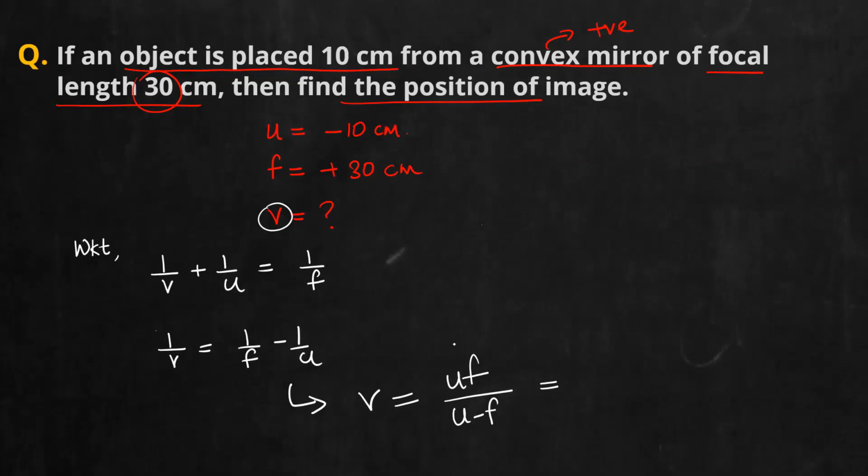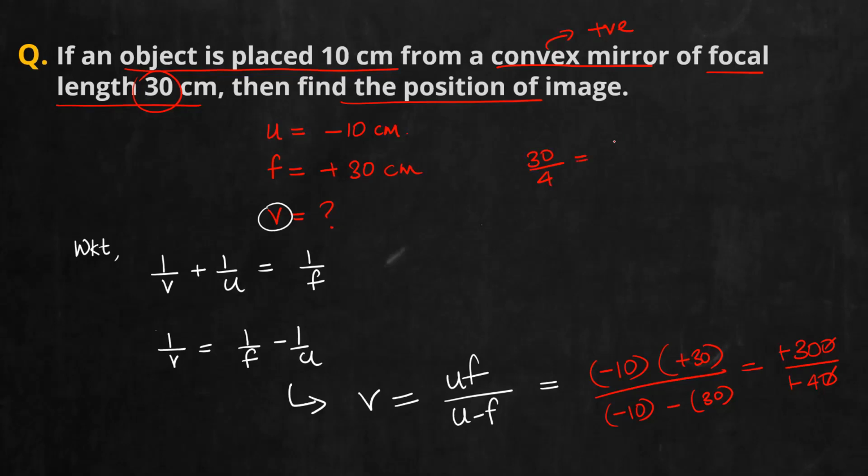Then I can substitute. u is minus 10, into f, which is plus 30. Now u minus f: again u is minus 10, minus f, which is plus 30, so simply minus 40. What is minus 10 into plus 30? It will be minus 300. Now divided by minus 10 minus 30, which is minus 40. Got it? This minus and minus will cancel each other. The 0 and 0 I can cancel. So the answer will be 30 by 4.